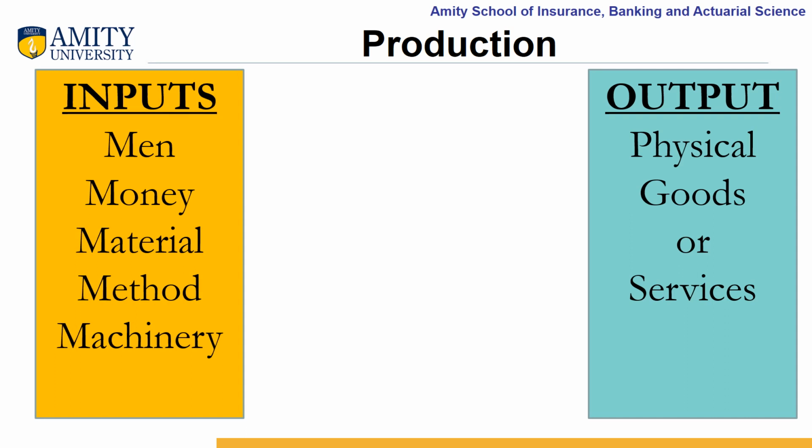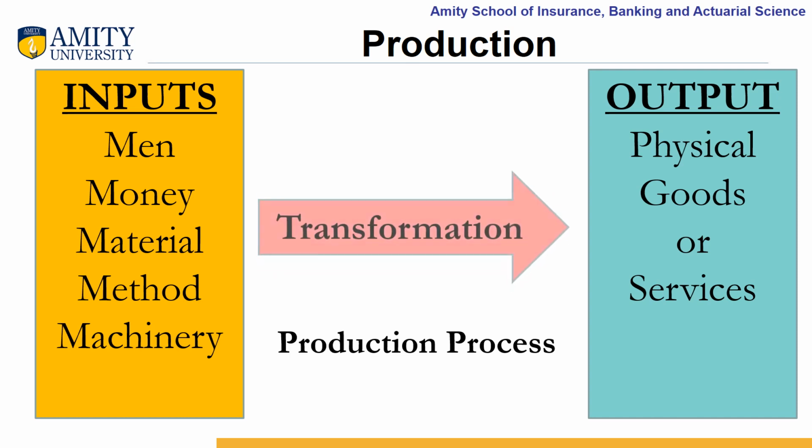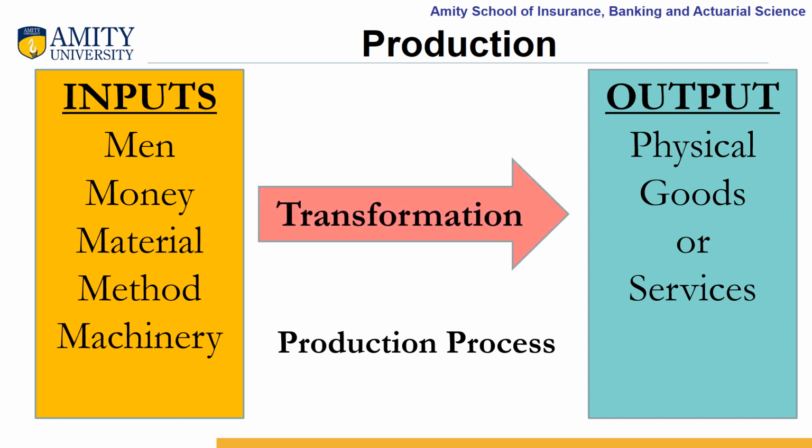And the combination of these inputs are used to produce a particular shirt or some goods or services. Production is the process of converting these inputs into outputs, or we can say it includes all those activities which can transform these inputs into some output, which is some goods and services.